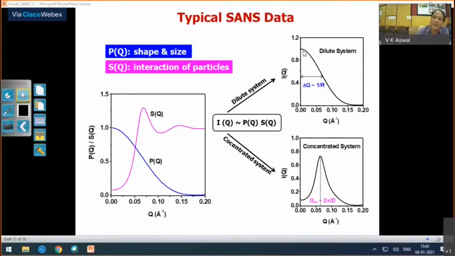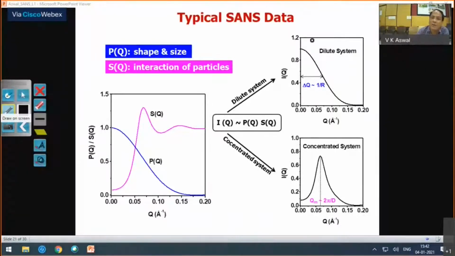So if your size is larger, this curve will be narrower, and for a smaller size, this can go up. Also, if you have different shapes, then this functionality will be different, as I already showed you. So this will be one kind of pattern.